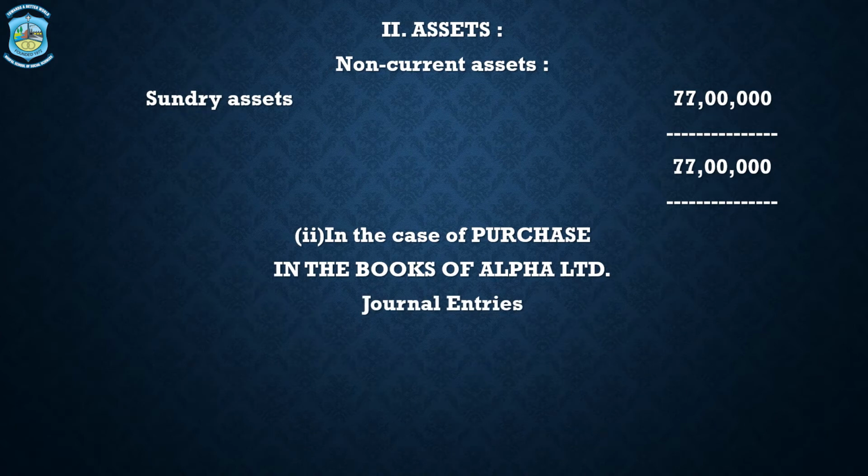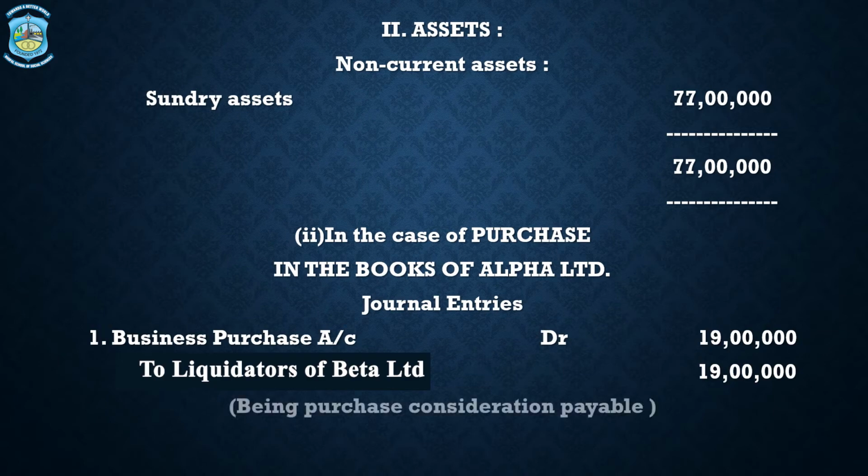So the first journal entry would be business purchase account debit to liquidators of Beta Limited account. There we have written business merger. Here we will write business purchase. The amount of 19 lakhs would remain same as this is the purchase consideration paid by the purchasing company, that is Alpha Limited to Beta Limited.